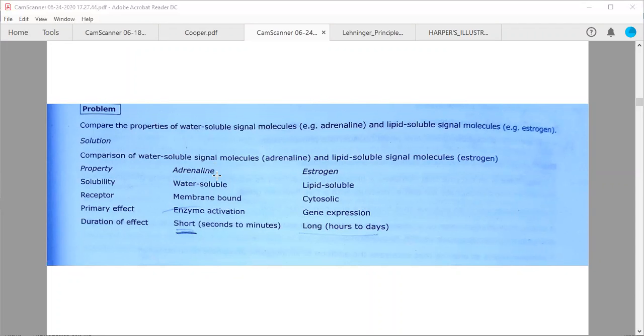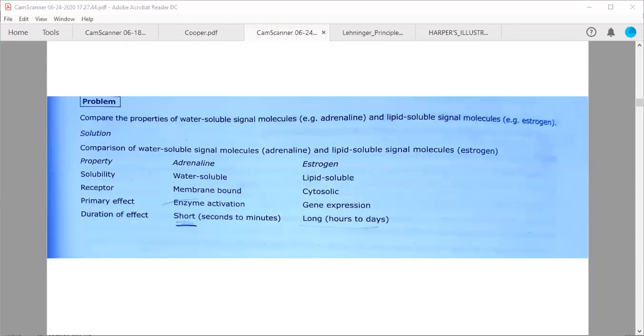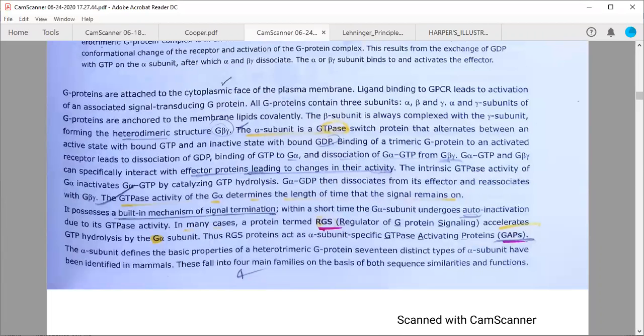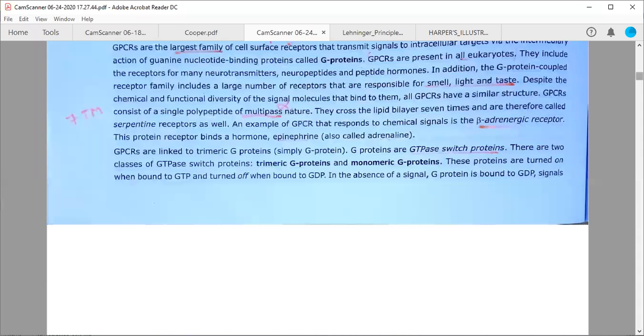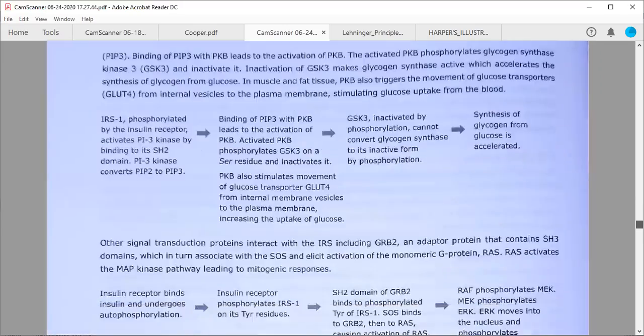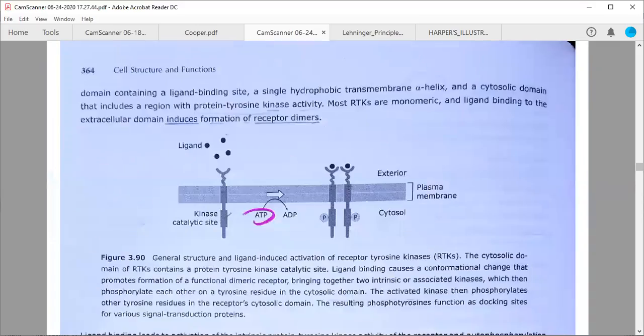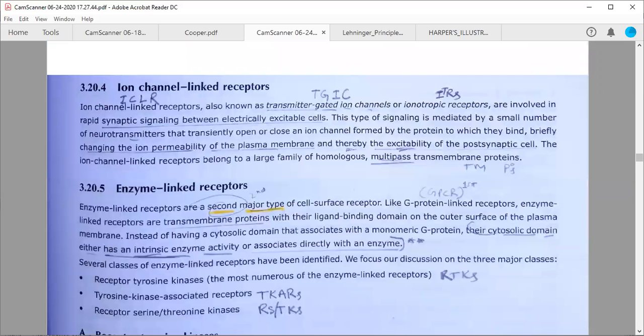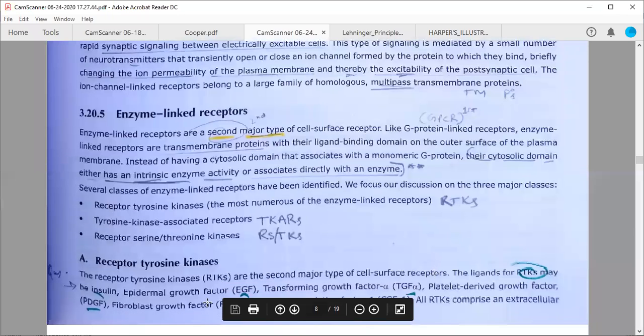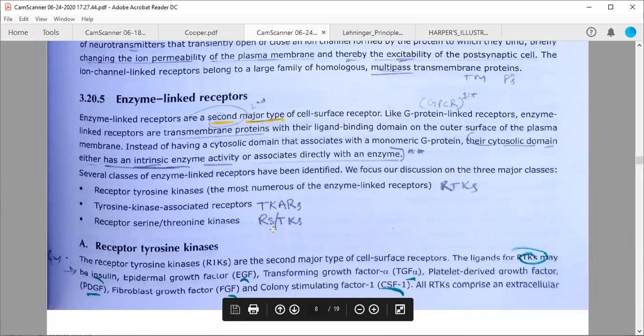But for now, I can show you. Okay, it is given over 363. See here, these receptor tyrosine kinases, which we are discussing, and phospholipase C gamma, are activated in response to insulin.